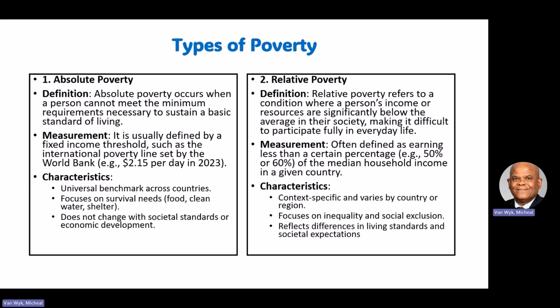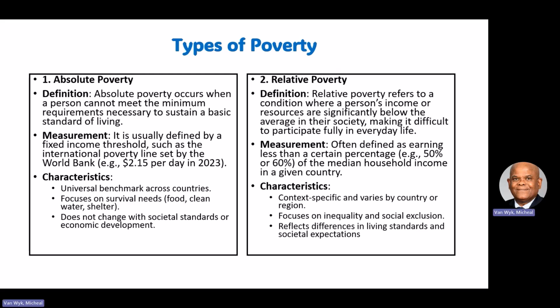So let's continue. There are different types. Let's look at the different types, right? It's very important. There are different types of poverty. You have your absolute poverty, and you have your relative poverty. Remember the concepts. We say that absolute poverty occurs when a person cannot meet the minimum requirements necessary to sustain a basic standard of living. I want to repeat, this is a very important definition, because your teacher will give you this definition.